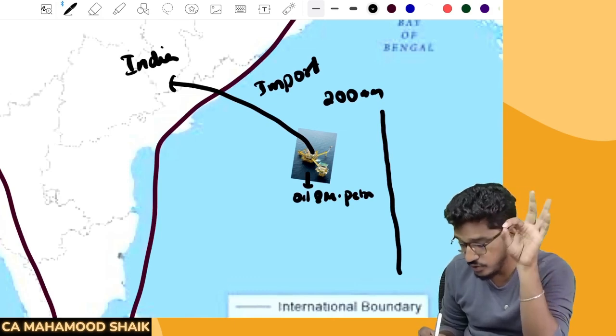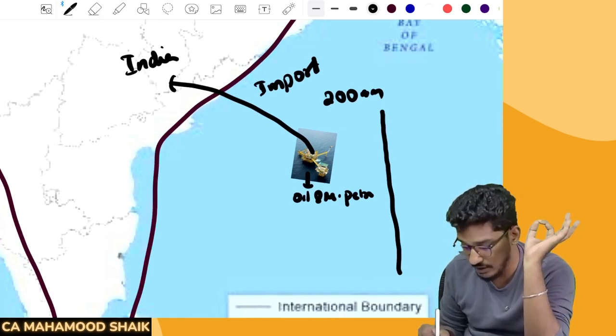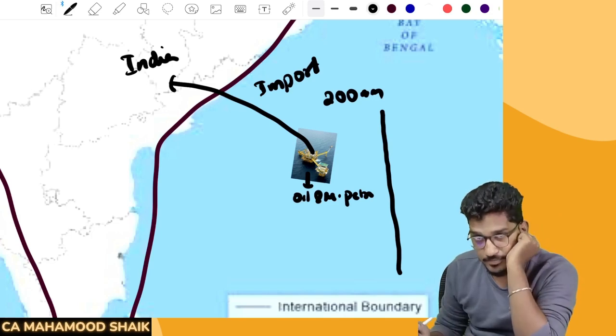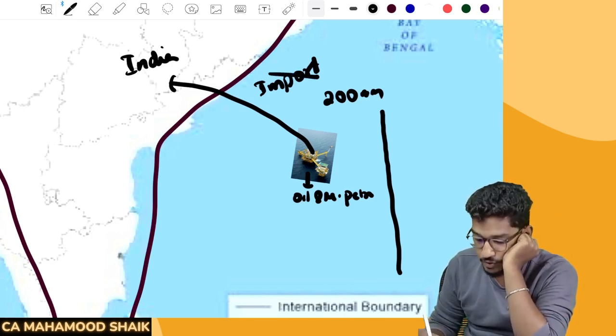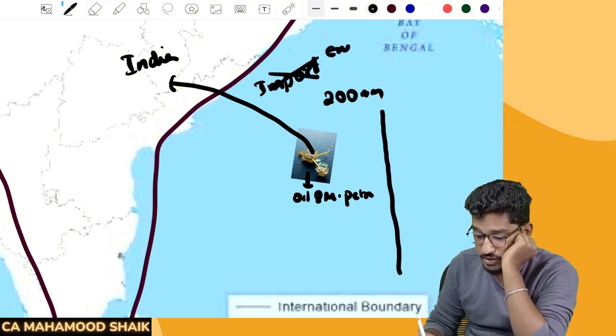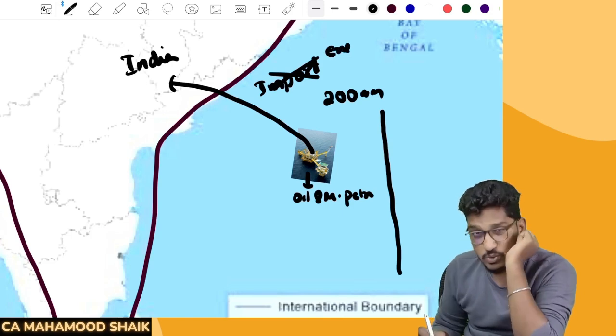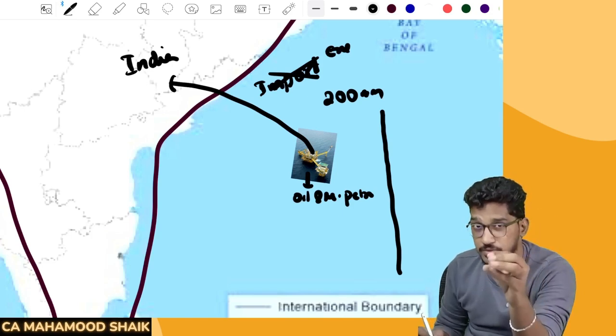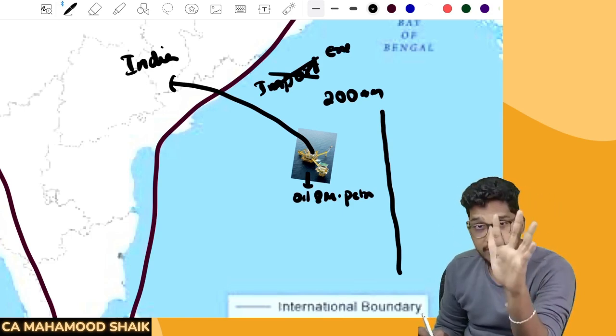That gas which has been produced in this oil rig within the 200 nautical miles, that has been brought to India. Can that be called import? No, that will not be called import. On that, customs duty will not come, but excise duty will come. Why? Because up to 200 nautical miles, these exclusive economic zones are also forming part of the India definition.